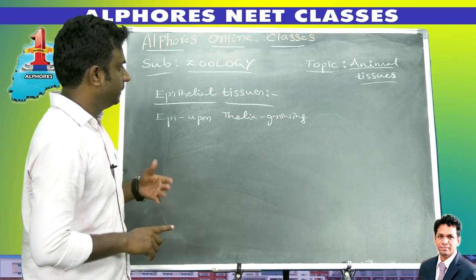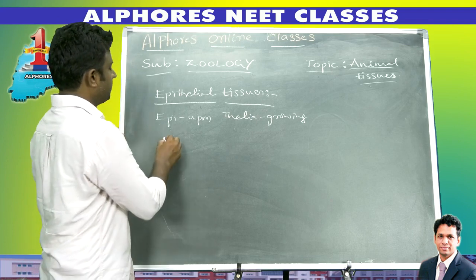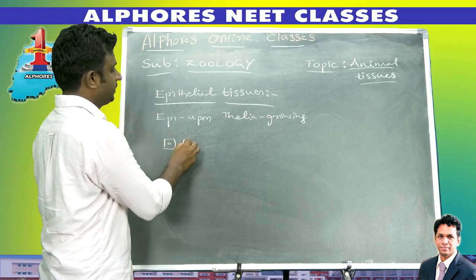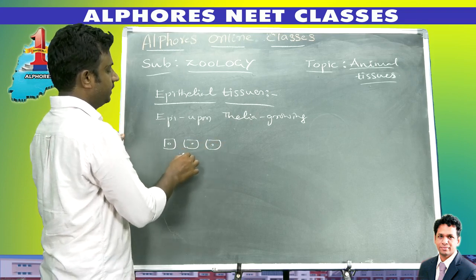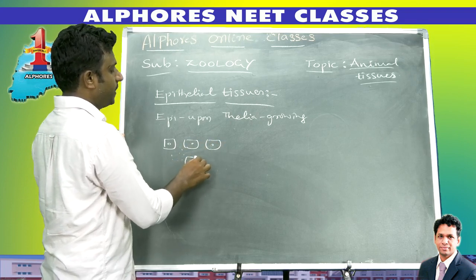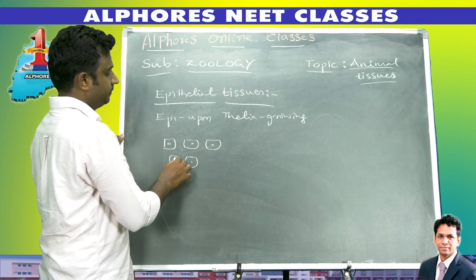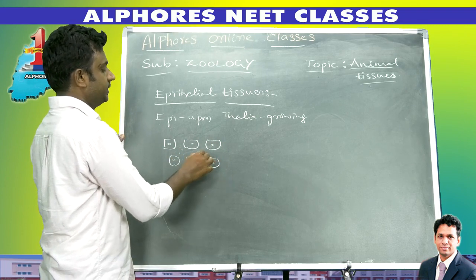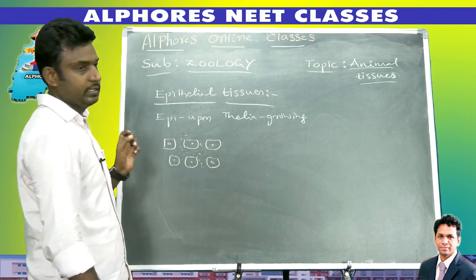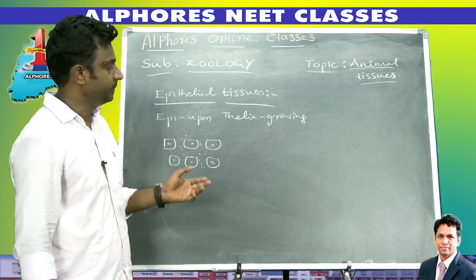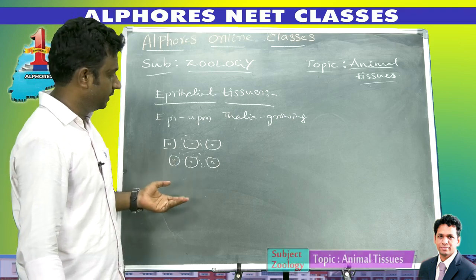Epithelial tissue consists of epithelial cells, and between the cells there is also intercellular matrix present.